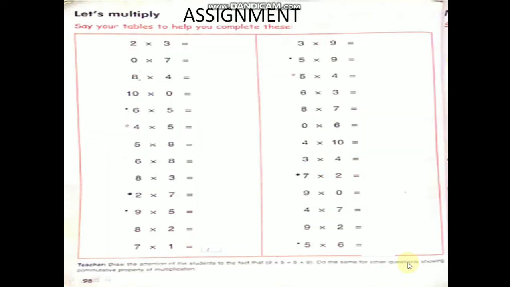Okay, children. Here is the assignment, children. Say your table to help you complete this. I told you, children. 2 3s are 6. 0 7s are 0. You write all these answers, children. You read tables every day in the morning. 2 to 10 tables you have to read, children. Then you write the assignment. You can answer easily, children.